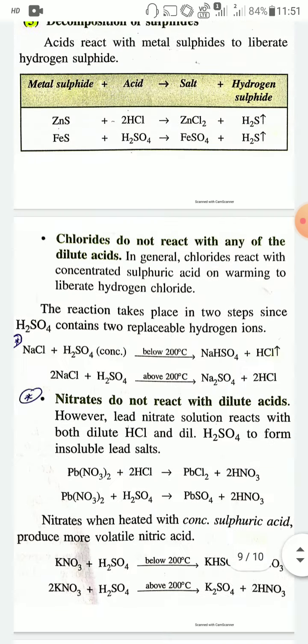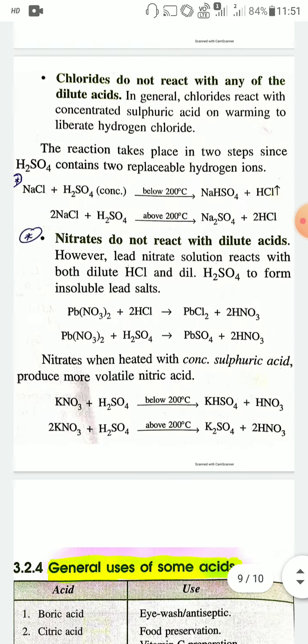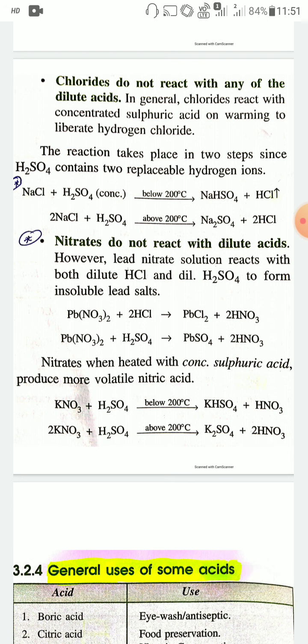Now one point you have to remember: chlorides of metals do not react with any of the dilute acids.